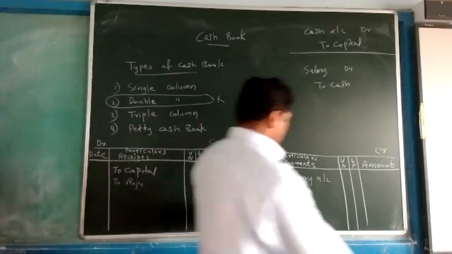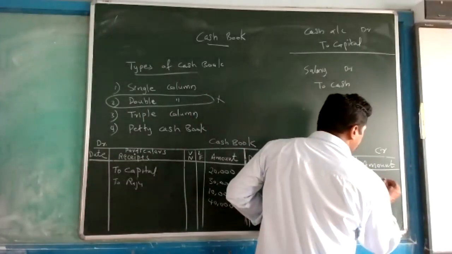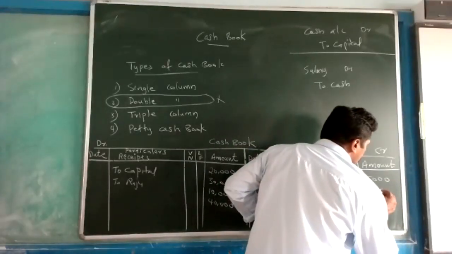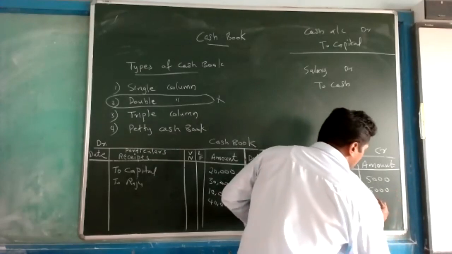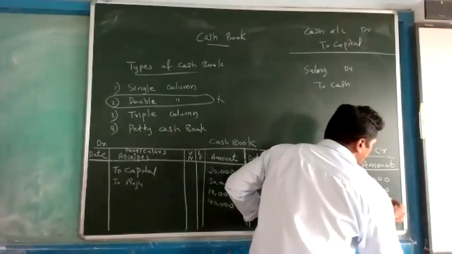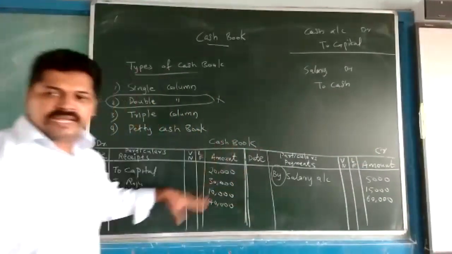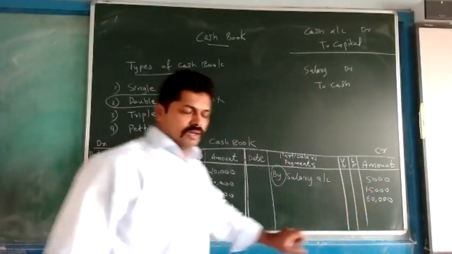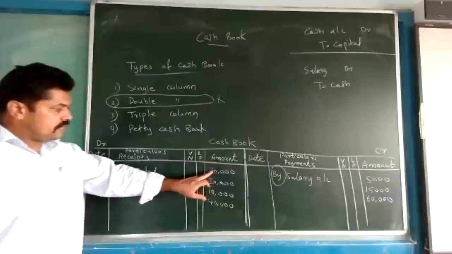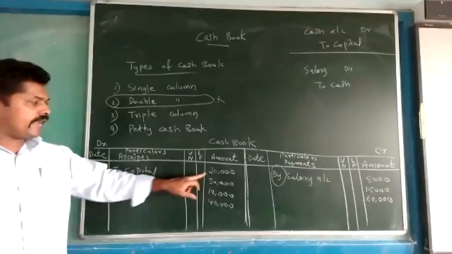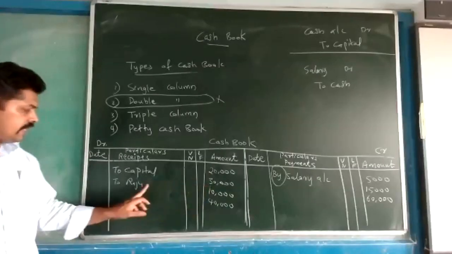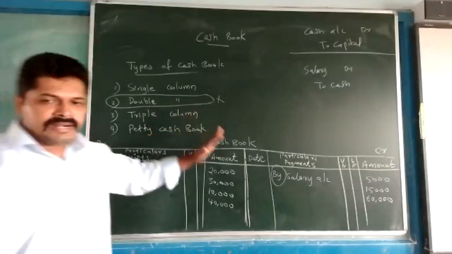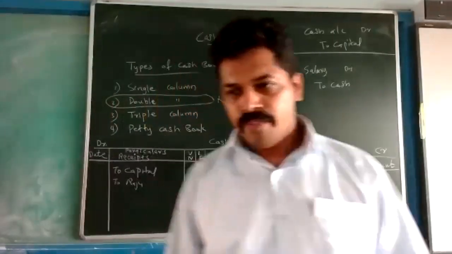On the other side, 5,000, another transaction of 15,000, then 60,000. Like that, we have to write the debit aspect against each amount here and the credit aspect against each amount there. Actually, this 20,000 is capital, 30,000 is against Raju, and so on. Like that the entries will be made in the cash book.